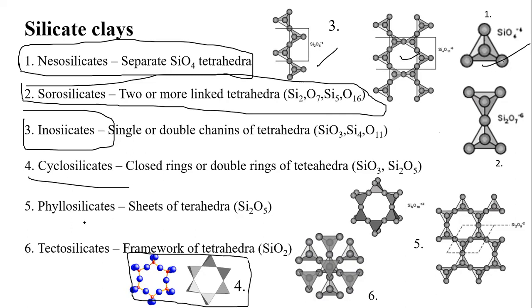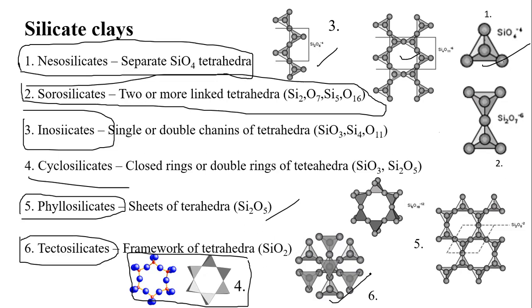This is a cyclosilicate. And phyllosilicates, students, it's a sheet layer. You can see the sheet layer. In the background, you can see one layer will be there. Again up, you can see another layer will be there. It's a 3D structure. The silicate structure will be there in a sheet. That's an example for the phyllosilicates. And tectosilicates is a framework. Here you can see there is sharing. This is the best example for the tectosilicates. It's a framework of tetrahedra, and there will be sharing there. This is called the tetrahedra.